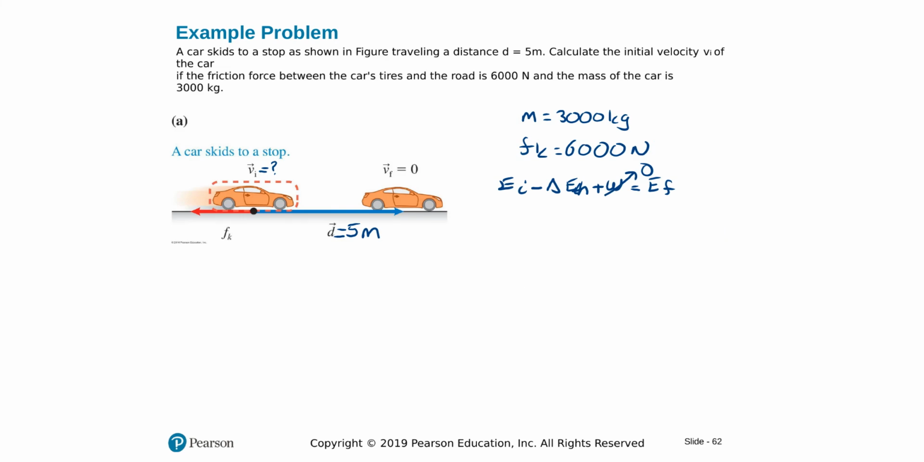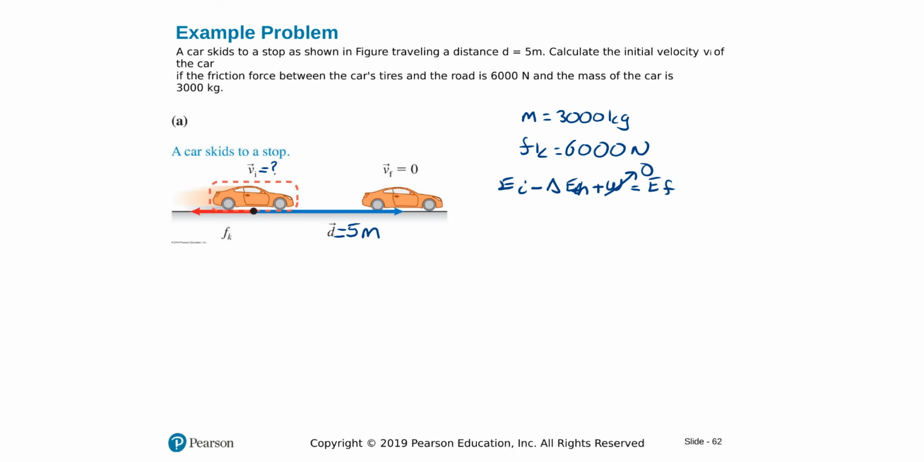Here's an example involving that. We have a car with mass 3,000 kilograms. Friction is 6,000 Newtons between the car's tires and the road. The car skids to a stop in 5 meters. What is the initial velocity? That's what the question is asking us here. We'll start with initial energy minus any thermal conversion plus the work done is equal to final energy.